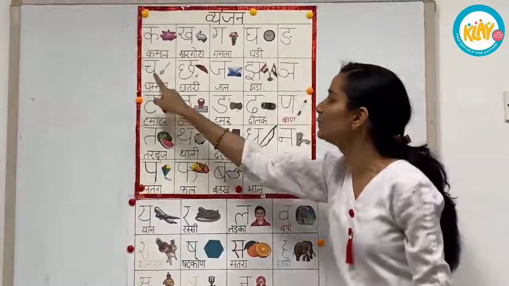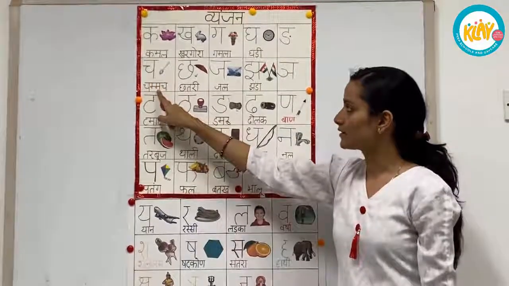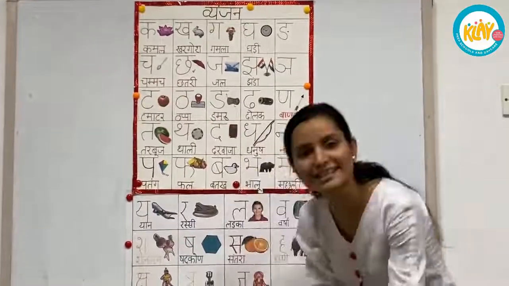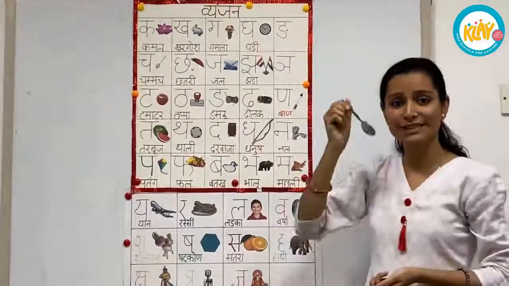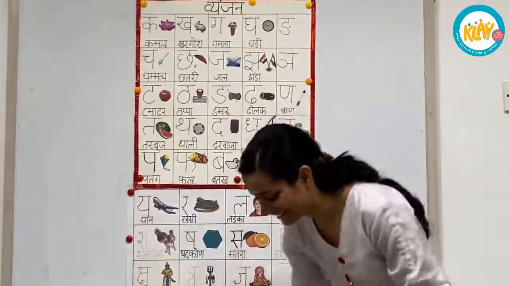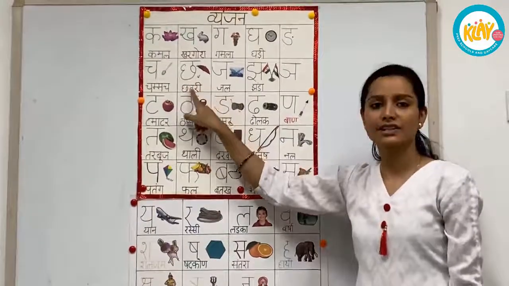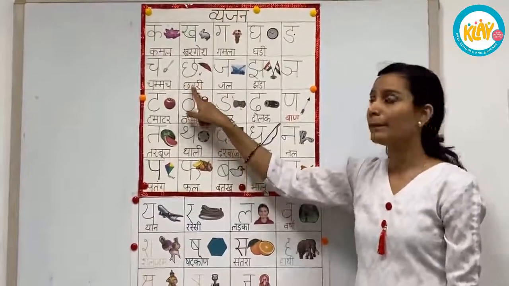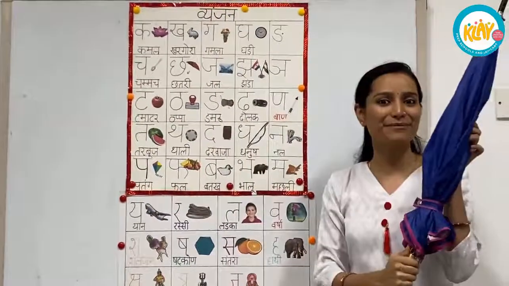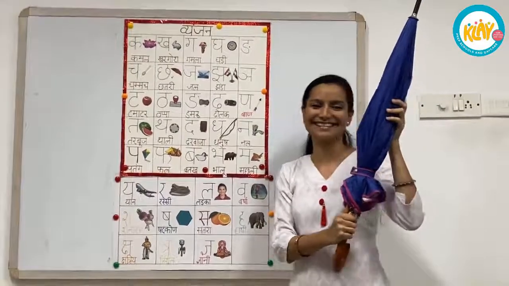And then we come to Ch. Ch से चम्मच, मतलब spoon. I have got a spoon. We eat with spoon, isn't it? Yes. Ch से छतरी, मतलब umbrella. I have a big umbrella over here. Isn't it big? Yes.